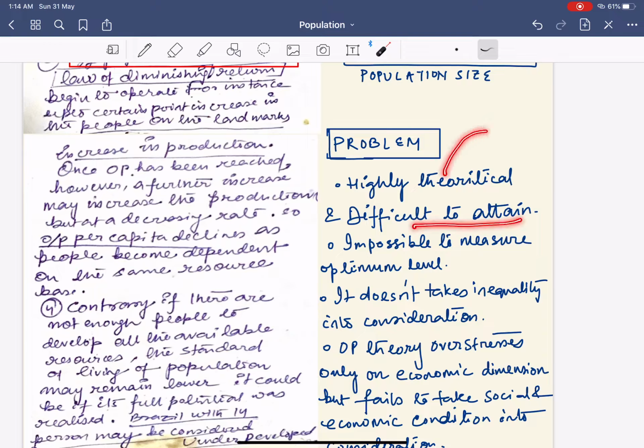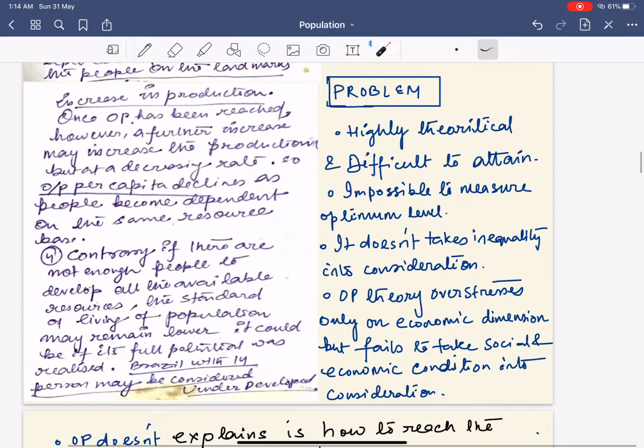Means we cannot say what this optimum population is, or at what point we will reach it. Again, it is impossible to measure optimum population. Next, it doesn't take inequality into consideration. What is inequality? See,